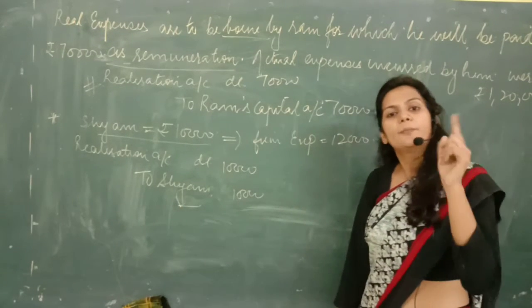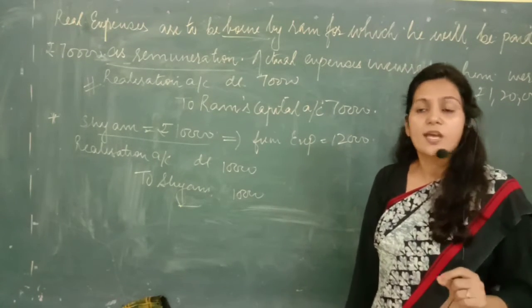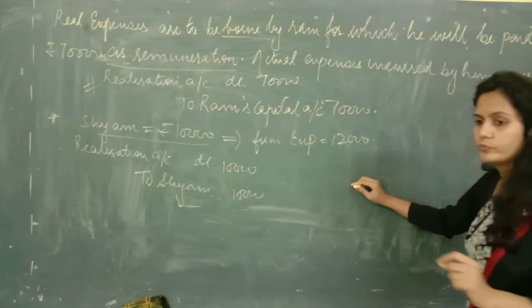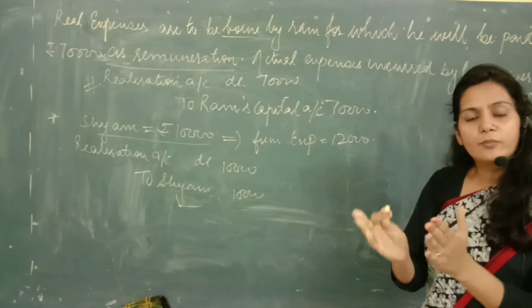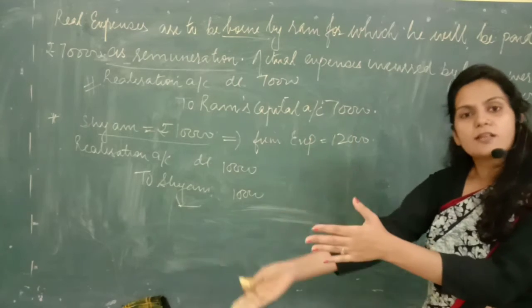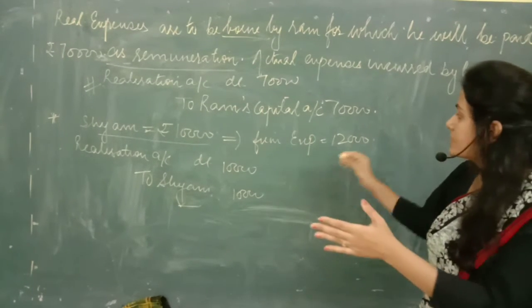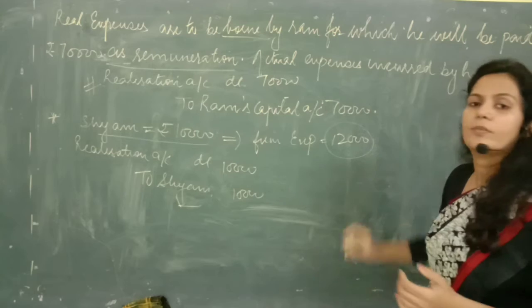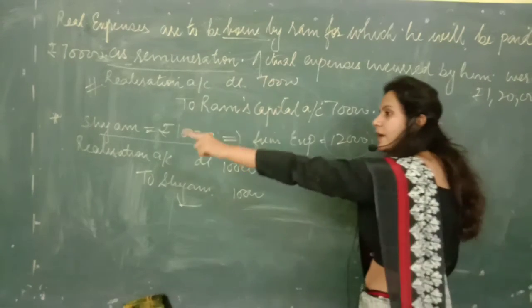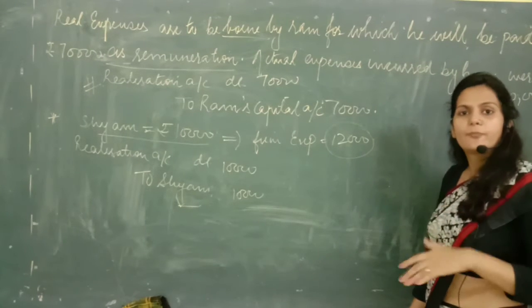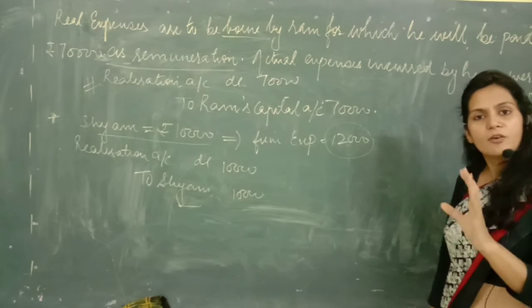No doubt the firm will pay the expenses on his request, but the firm is going to reduce his claim. Whatever amount will be due to Sham at the end, we will subtract this amount from his claim, because the firm has already paid rupees 12,000 which Sham had to pay. We have paid it. The firm has paid on his behalf.